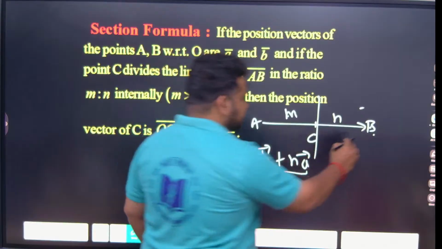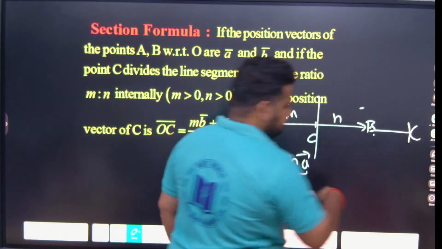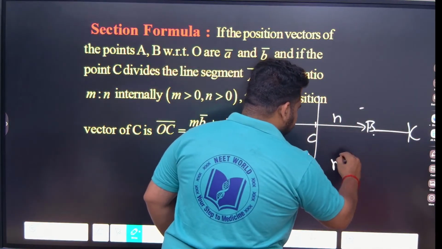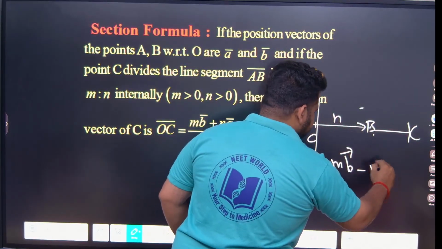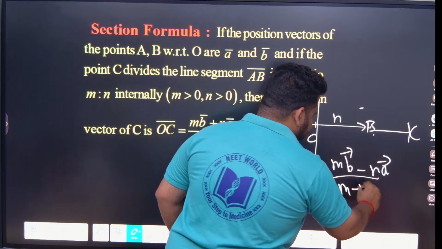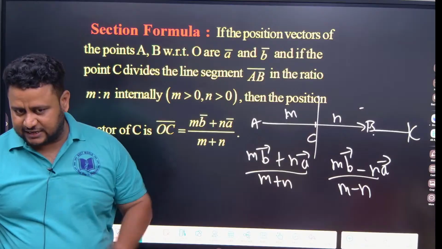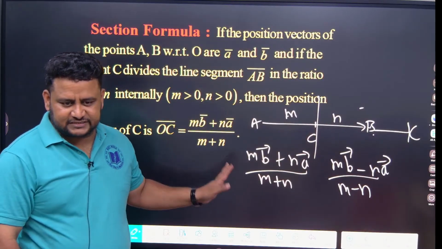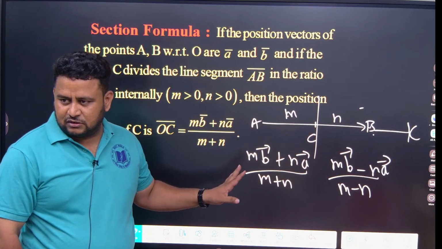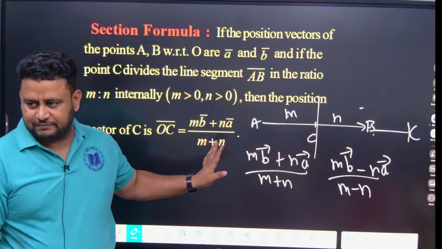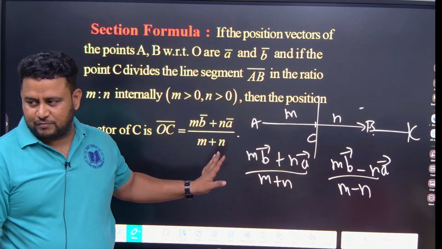But if this point is coming externally, same thing, but only minus will come. M into vector b minus n into vector a divided by m minus n. Is this important? It is important because they have asked a question directly. 2024 TS, they have asked a question directly from this. Just by simple manipulation you will be able to get the answer. From section formula also they have asked.